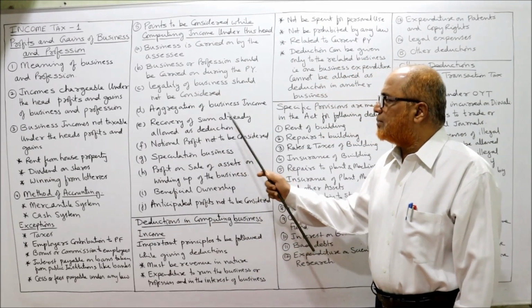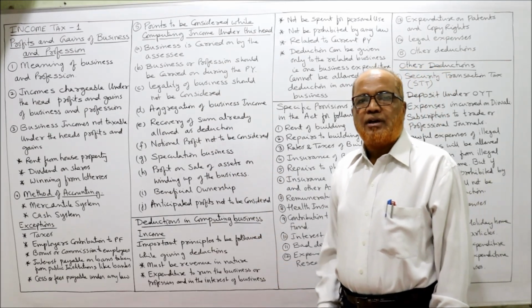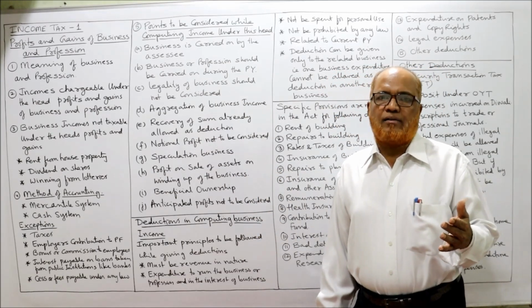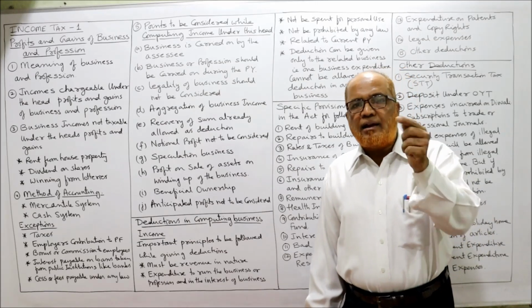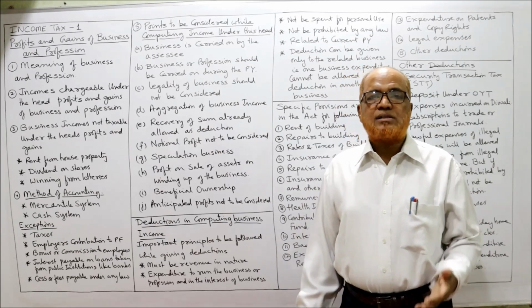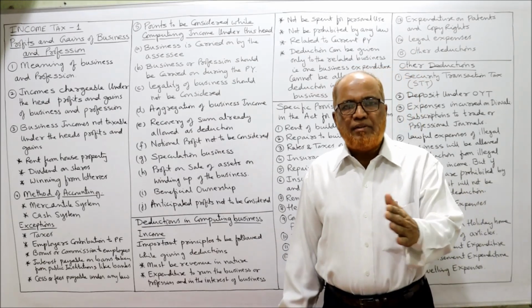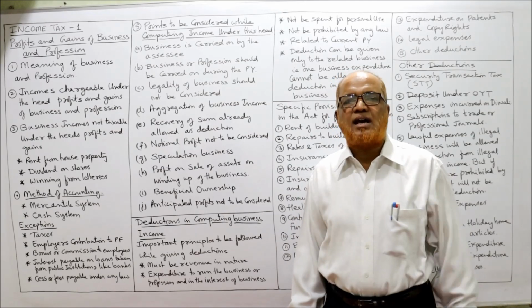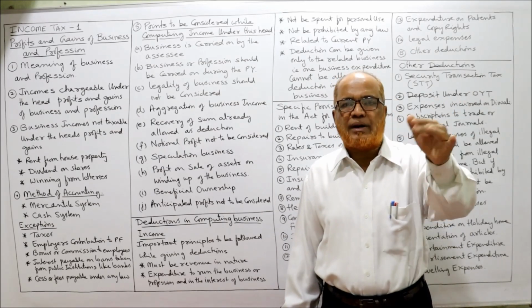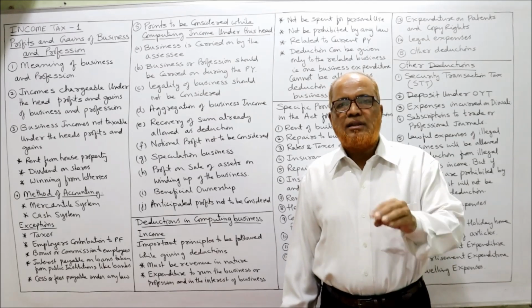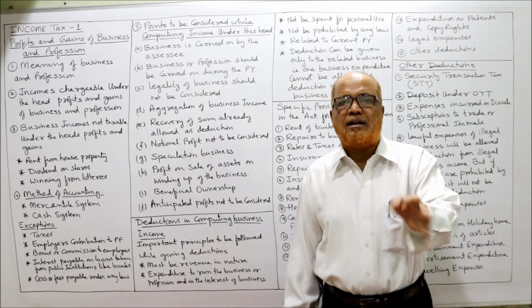Then recovery of some already allowed as deduction. Income Tax Act says if a deduction is allowed earlier for a particular item, later on if it is recovered, it will be fully taxable. For example, bad debts. In the previous year, bad debts was allowed as deduction. For example, say an assessee has to get 1 lakh rupees from a particular customer and the customer has not paid, the assessee has treated it as bad debts.